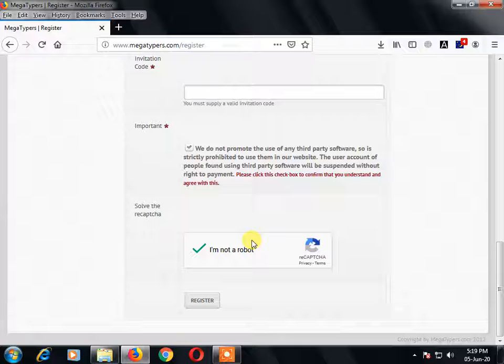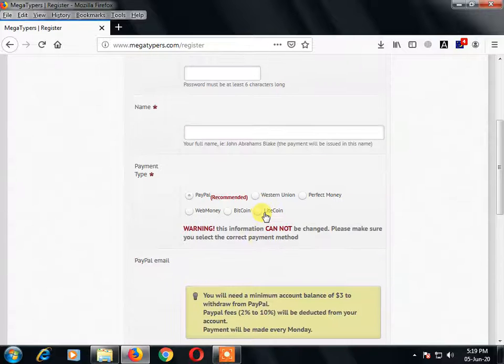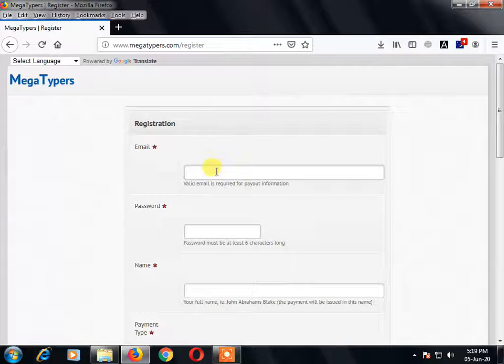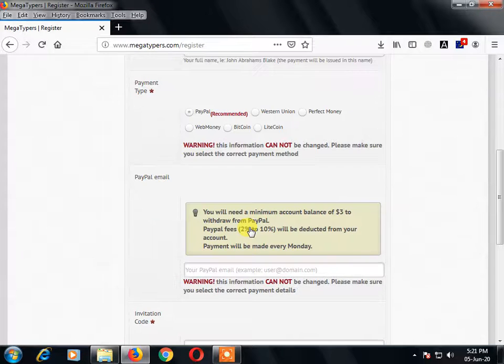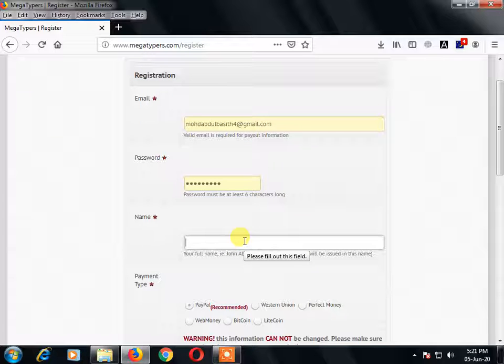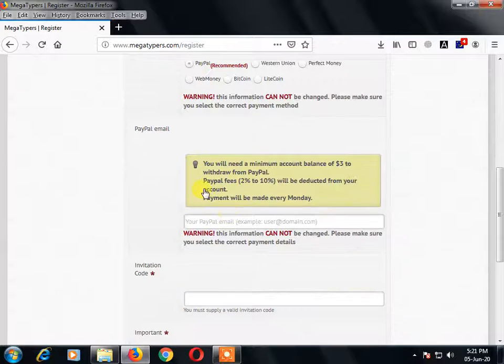This is to verify you are not a robot or any software program which is accessing this site. So you can enter your email like this, your password, your name. You can enter your name like this, Abdul Basit suppose, and you can select PayPal and here you can enter your PayPal ID. If you want to use another payment method you can, but the recommendation is to use PayPal. It is not charging any extra money, any charges.